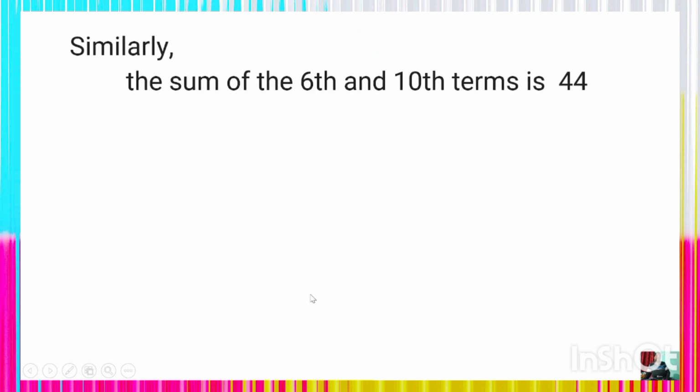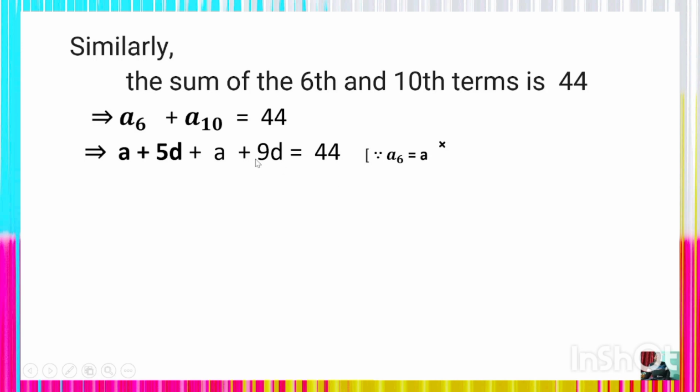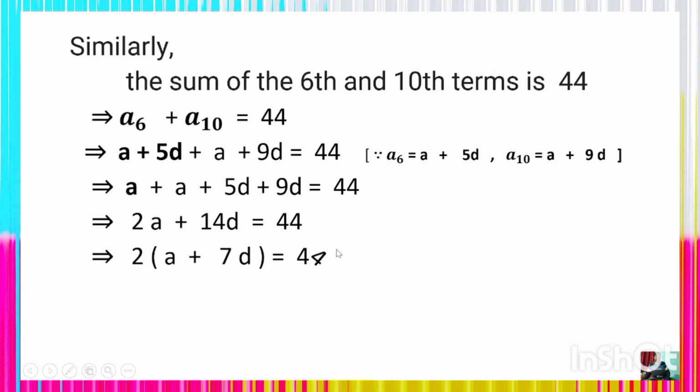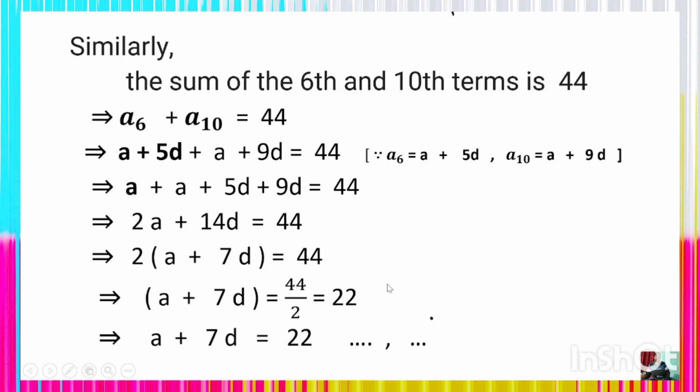Similarly, the sum of the 6th and 10th term of the AP is 44. It means 6th term plus 10th term is 44. A6 plus A10 is 44. In place of A6 we can write A plus 5D, and the 10th term A10 is equal to A plus 9D, which is 44. You get A plus A, plus 5D plus 9D, which is 44. Thus you get 2A plus 14D, which is 44. After taking 2 as a common factor, 2 whole into (A plus 7D) is 44. A plus 7D is equal to 44 upon 2, which is 22. Thus A plus 7D is equal to 22.